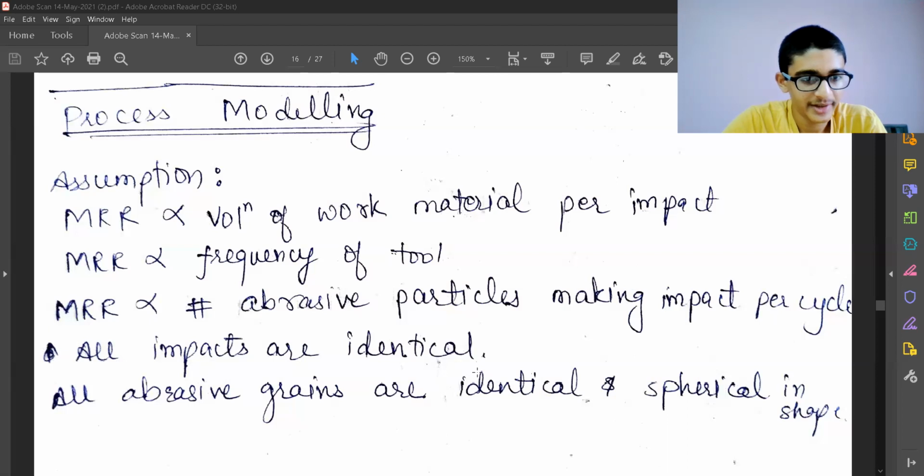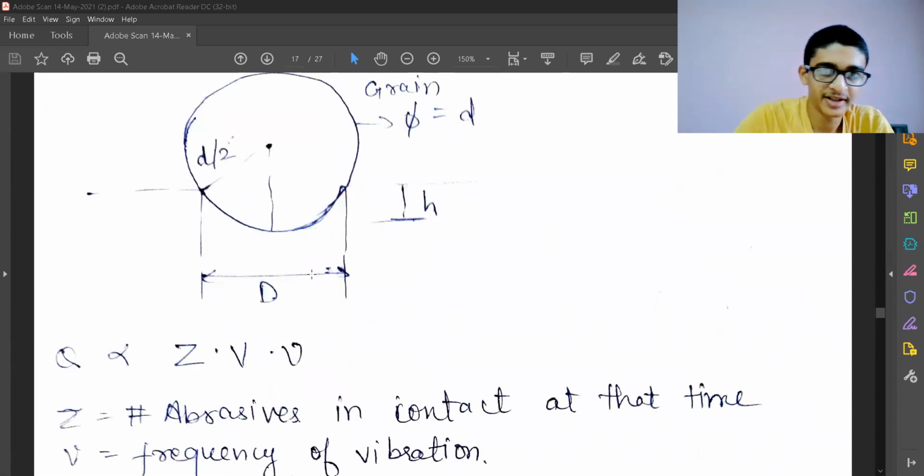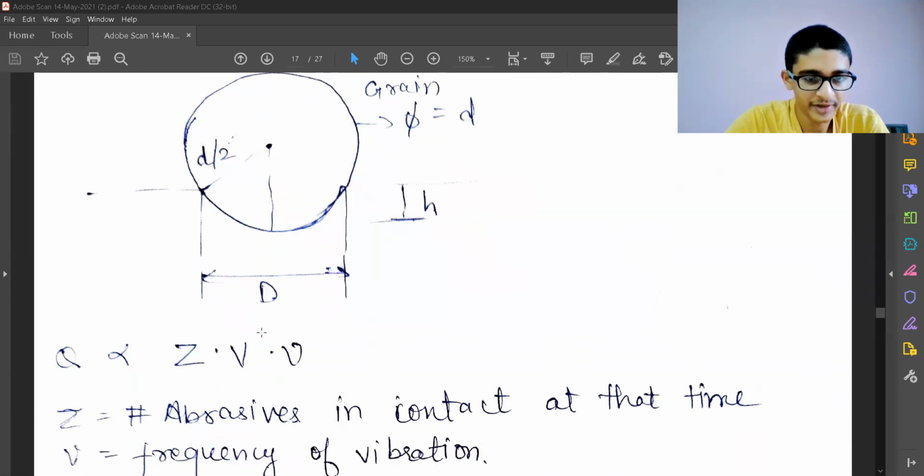All impacts are identical, that's the assumption, and all abrasive grains are identical and spherical in shape. So this is a grain which is shown, the diameter is D. This is D by 2, the radius, and it is making a crater in the material of depth h, and on the surface I can see a diameter of d.